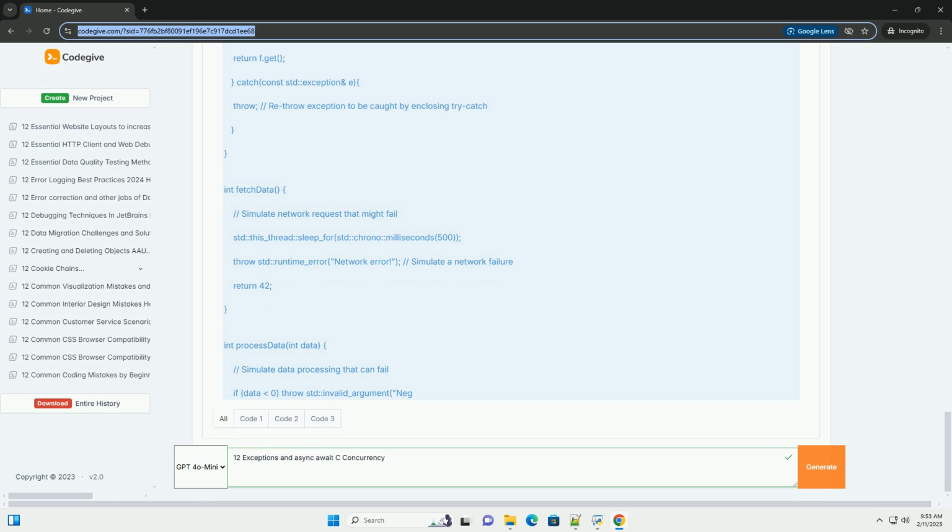Error codes for asynchronous operations: consider returning error codes or status objects alongside results. Logging: log exceptions to assist in debugging and monitoring. Recovery: if possible, implement graceful recovery mechanisms instead of just terminating. Testing: thoroughly test your asynchronous code with various exception scenarios.